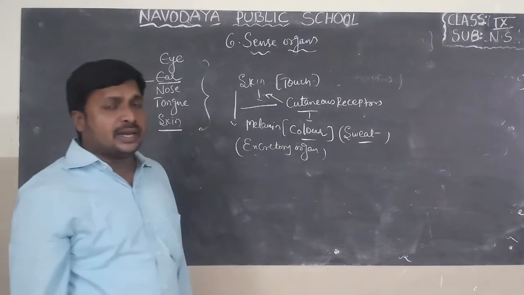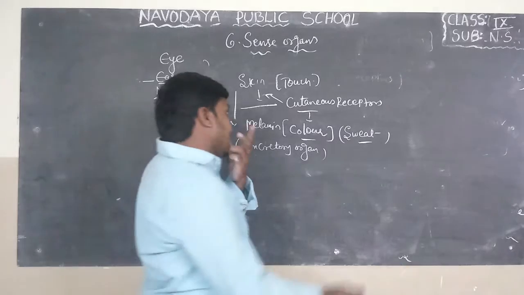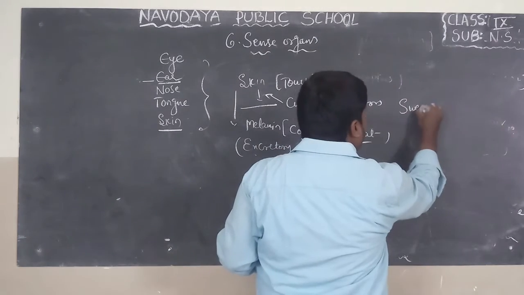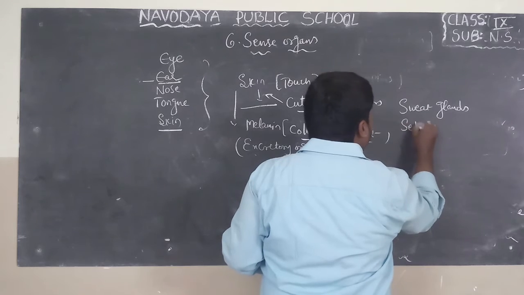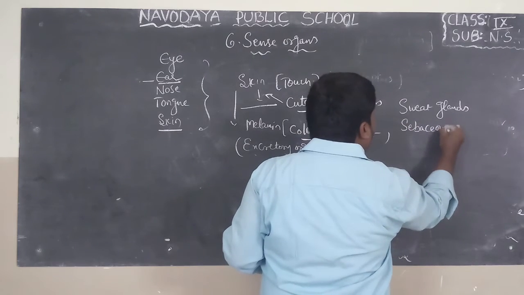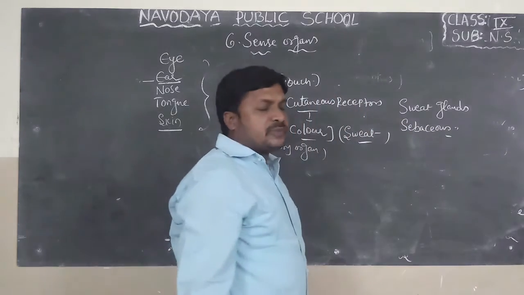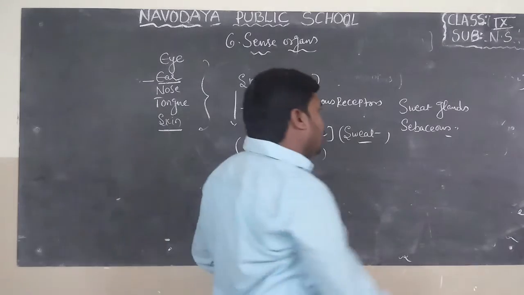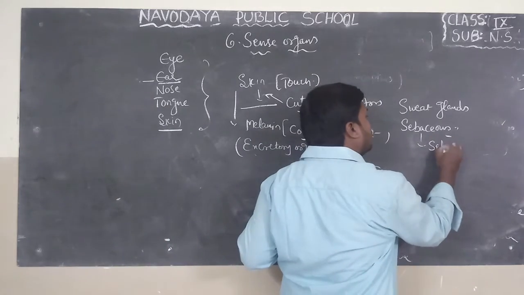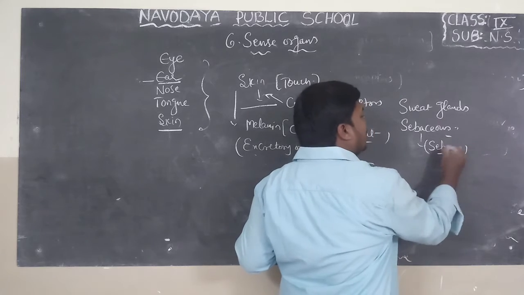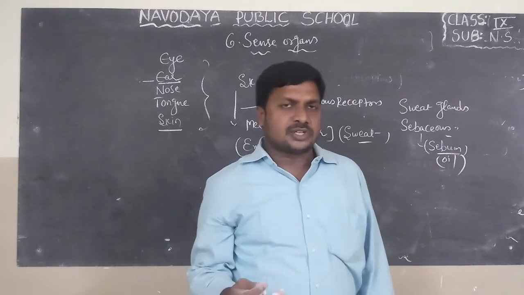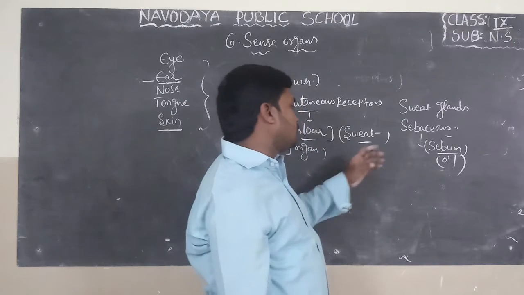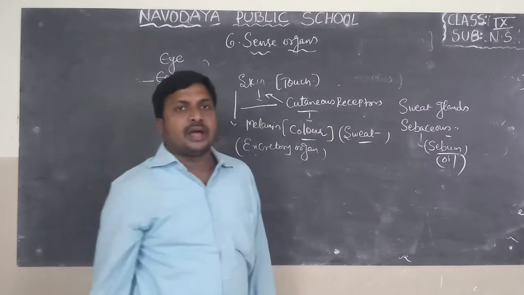If you look at the skin, we can find two glands, that is sweat glands and sebaceous glands. Sweat glands help to produce sweat and sebaceous glands help to produce sebum. Sebum means oil. So skin acts for touch, and skin is also responsible for sending waste material from the body.